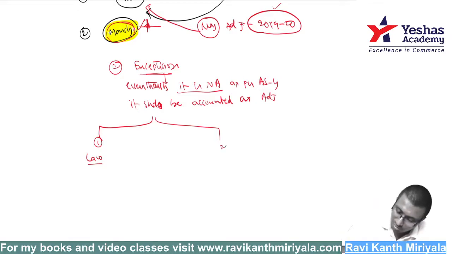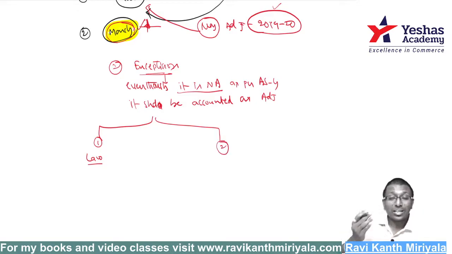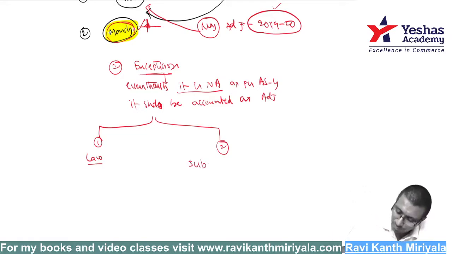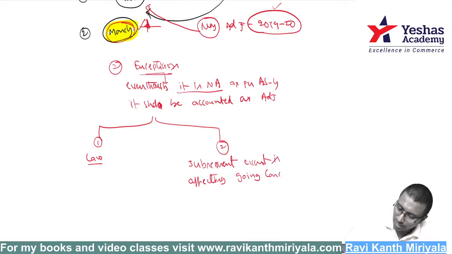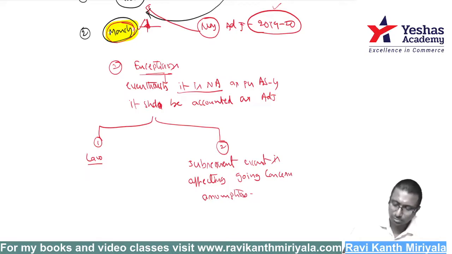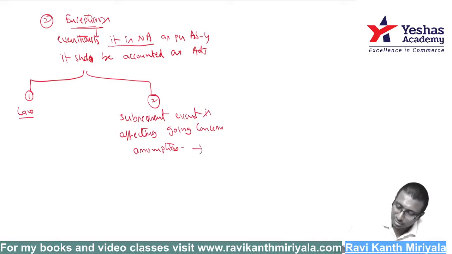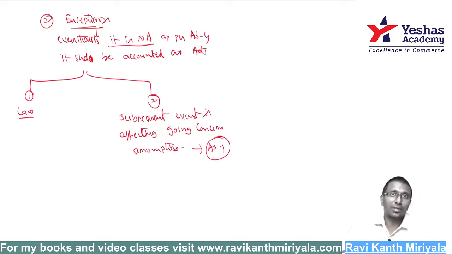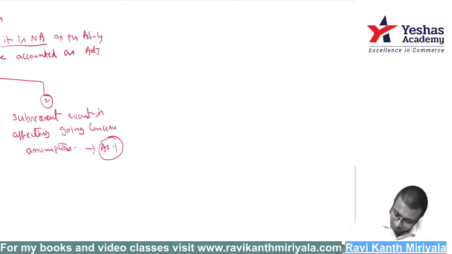And the second situation is what? Suppose subsequent event is affecting the going concern assumption of the entity. What is it affecting? It is affecting going concern assumption. If it is really affecting the going concern assumption, then yes, you are supposed to consider. You can actually link this with accounting standard 1. There also we have discussed going concern assumption. So what does it mean, sir? I'll tell you clearly.